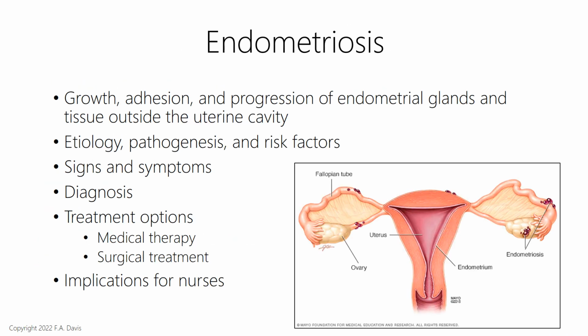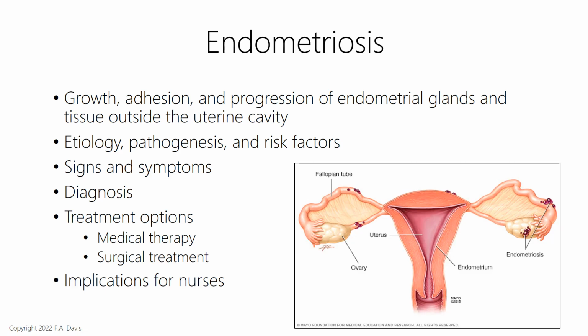Endometriosis. So this is the growth of endometrial tissue outside of the uterus, and we've talked about this before, but you can look on page 986, figure 31-3 to see some areas where it could grow. You can also see on the slide here as well. Risk factors include early onset of menarche, short menstrual cycles, low birth weight, nulliparity, heavy or prolonged menstruation, and infertility.